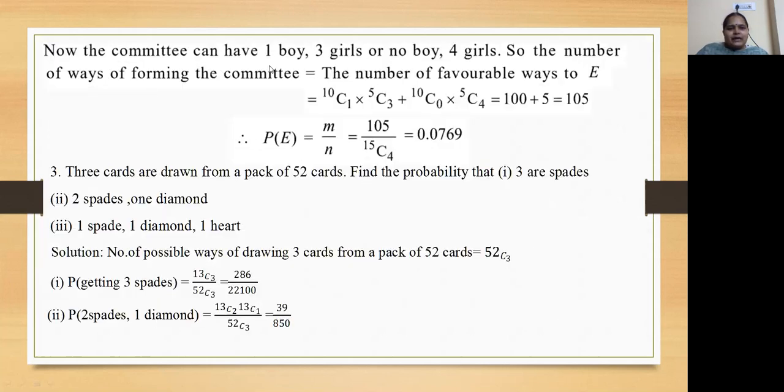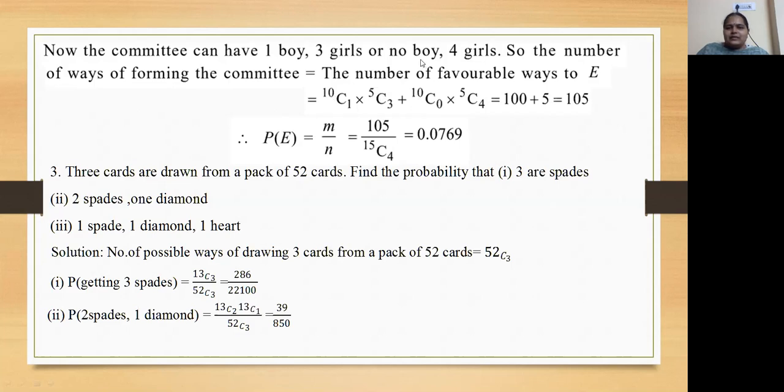Now the committee can have 1 boy and 3 girls, or no boy and all 4 girls. So these are the two chances here to have at least 3 girls. So the number of ways of forming the committee equals the number of favorable ways. In this case, 1 boy 3 girls means there are 10 boys; from that we have to take only 1 boy, 10C1, and the 3 girls we have to take from the 5 girls, so 5C3. This is one way of having at least 3 girls.